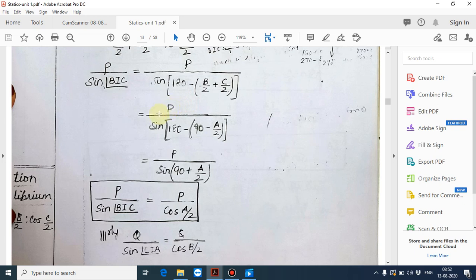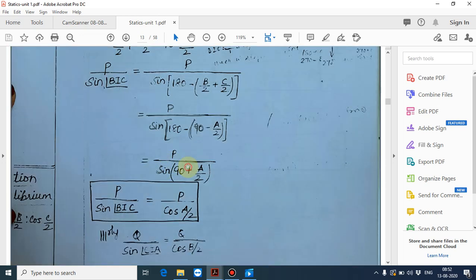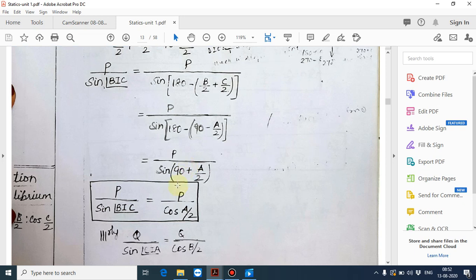So we will get P divided by sine of 180 minus, and for B by 2 plus C by 2, what value are we getting? 90 minus A by 2. So we will get P divided by sine of 180 minus 90, which is 90, plus A by 2. P divided by sine of 90 plus A by 2.